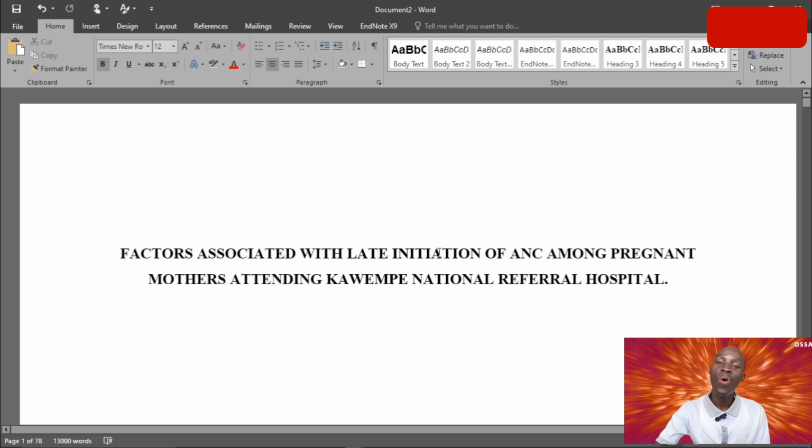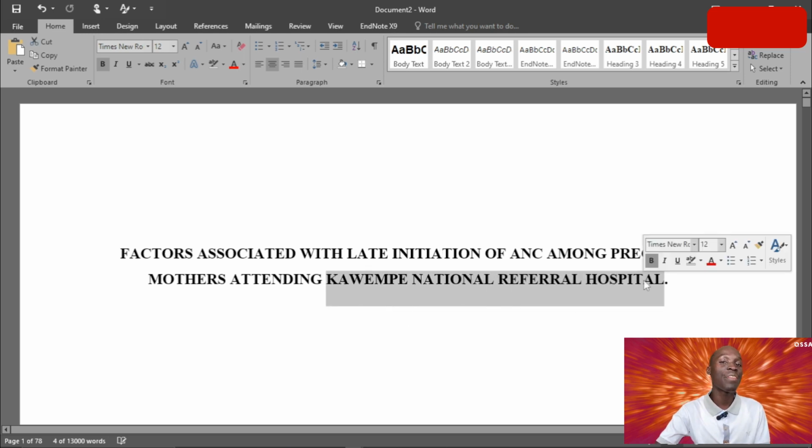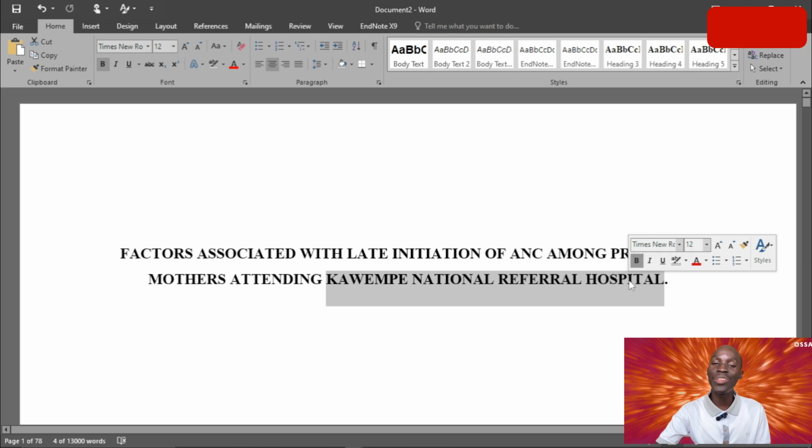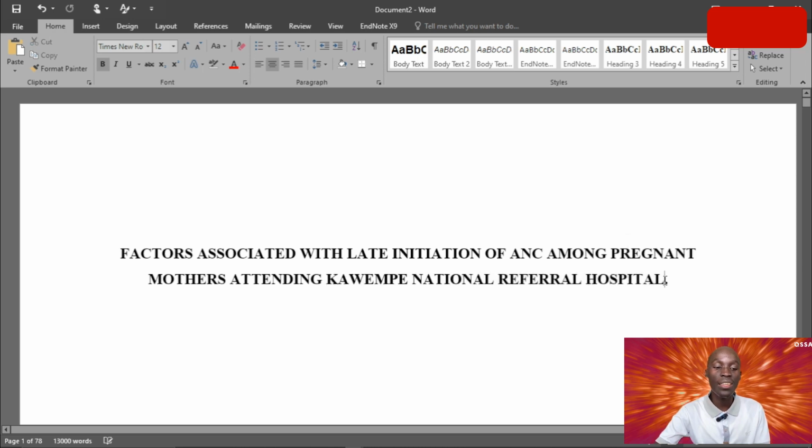Why am I not giving 10 out of 10? For you who are seeing this hospital, I'm sure you have never heard about it. Where is it located? Which country? It would be good to add that this hospital is located in Uganda, for people who are far away to know where this hospital really is. That would provide much more clarity.